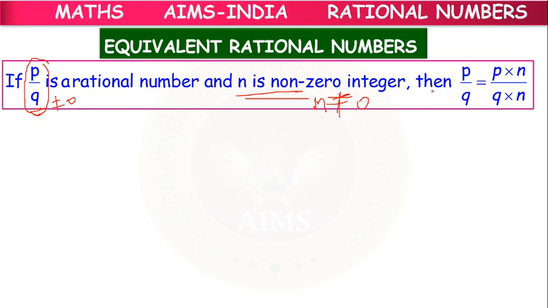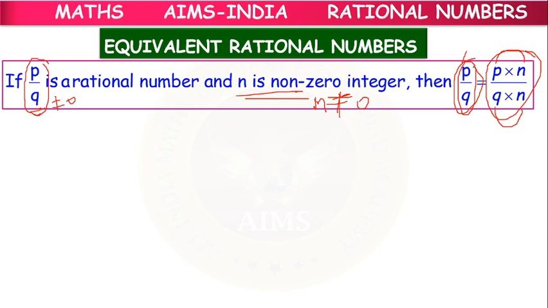So then we have p by q here. If you multiply both p and q with the same non-zero integer n, then the resulting fraction and the given fraction are said to be equivalent.